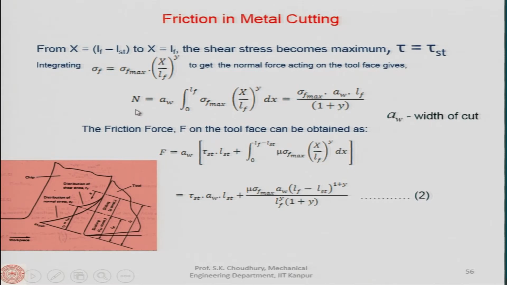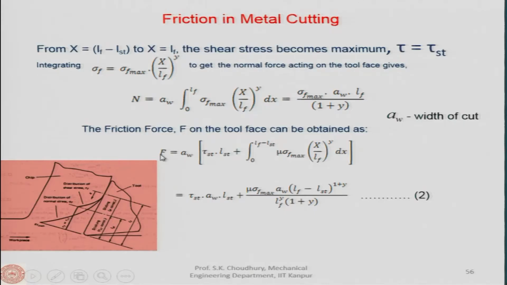Now we have F and N, the friction force and the normal force. Then we can find the mu, which is the coefficient of friction between the chip and the tool, and that coefficient of friction will be along the chip-tool contact length. Now, if we try to divide F by N, this will be very difficult to operate, in the sense that it has to be simplified.